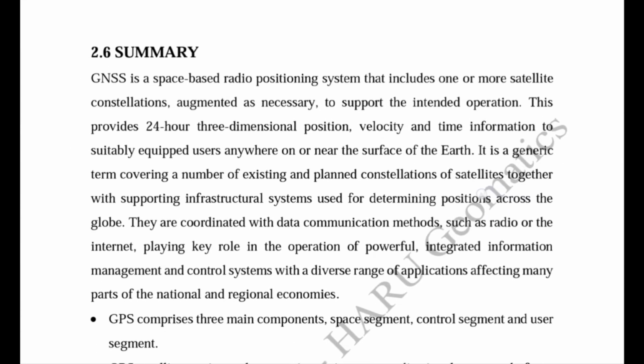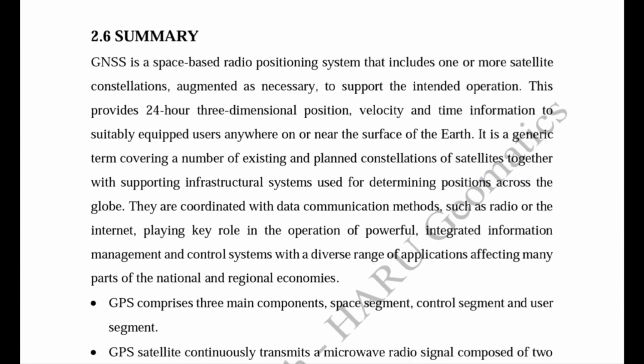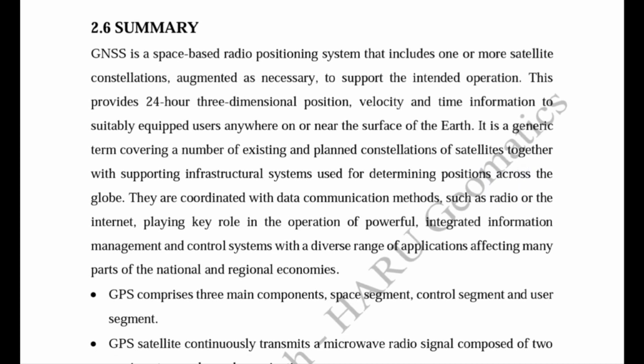Now there is a summary of this chapter, the second unit. We have covered all the points of the second unit in the previous lectures. We know that GNSS is a radio positioning system that includes one or more satellite constellations.